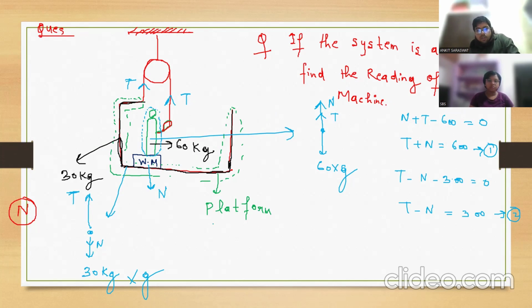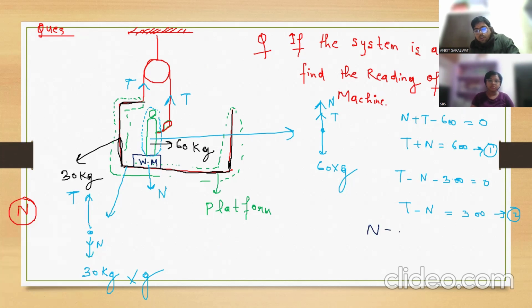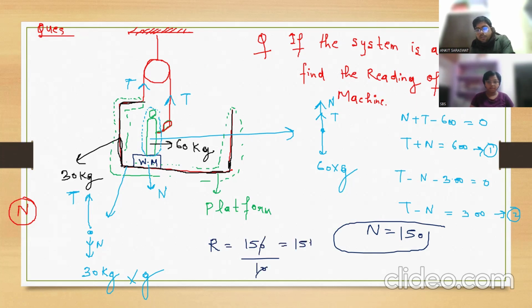So you can solve these two equations and give me the value of T and N. T is 450 newtons and N is 150. Very good. So what is the reading of the weighing machine? 15 kg. Understood? Check this question again. I am giving you time. If you still have doubt, you can ask me.